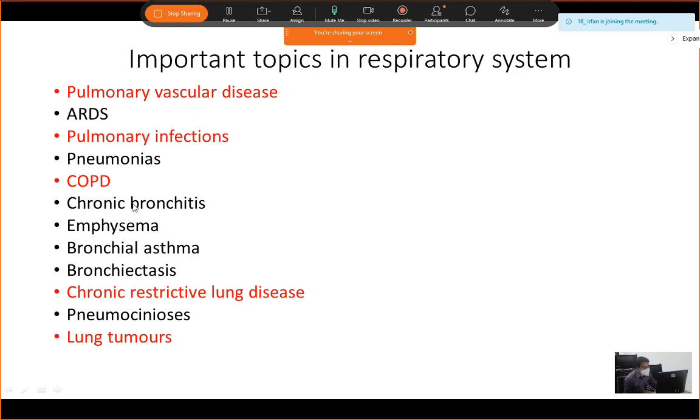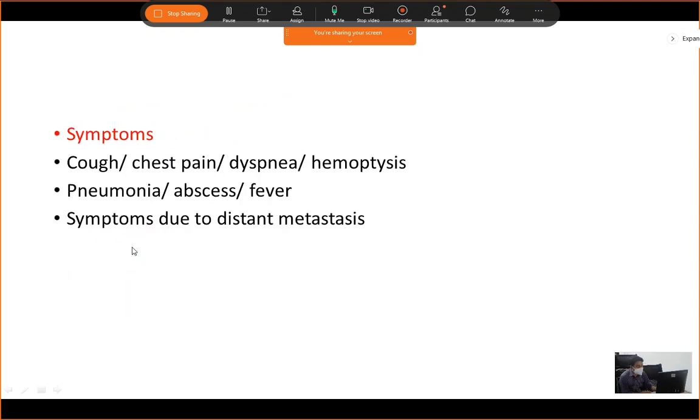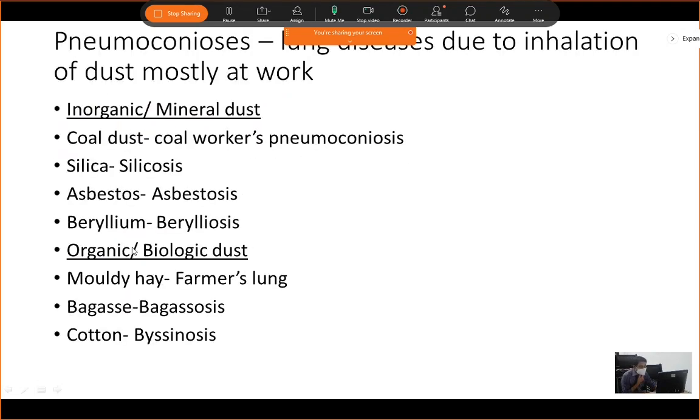These are chronic bronchitis, emphysema, bronchial asthma, and bronchiectasis. Then chronic restrictive lung disease, under which pneumoconiosis is important, and lung tumors. We have discussed lung tumors yesterday. So today we will discuss pneumoconiosis and COPDs. Pneumoconiosis as a topic will come only for your theory exams. Usually, pneumoconiosis comes as a short note for you.